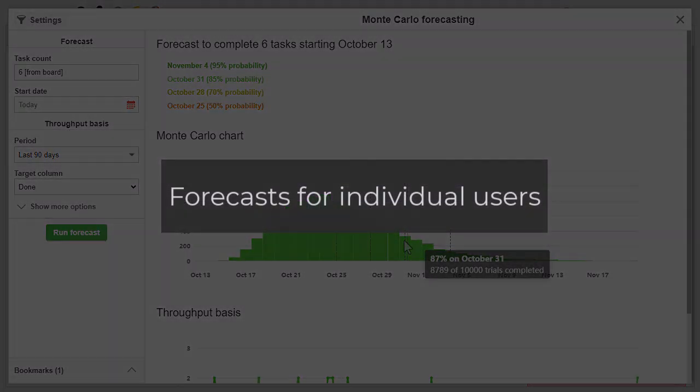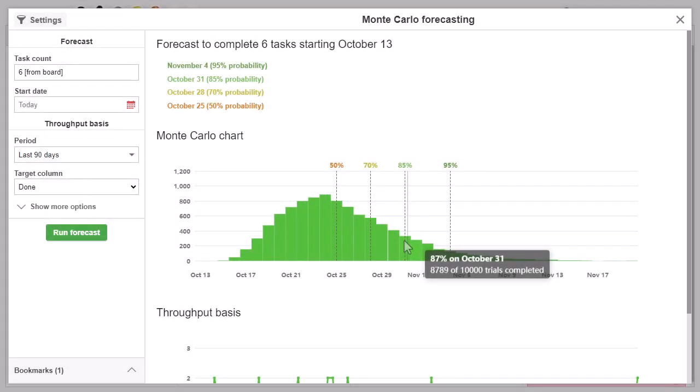Another benefit that the filter enables is to make forecasts for individual users. So, as a manager, you can see if the work you have assigned to a user is realistic, based on that user's historic throughput. The Monte Carlo forecasting report is available in the premium version of Kanban Flow.